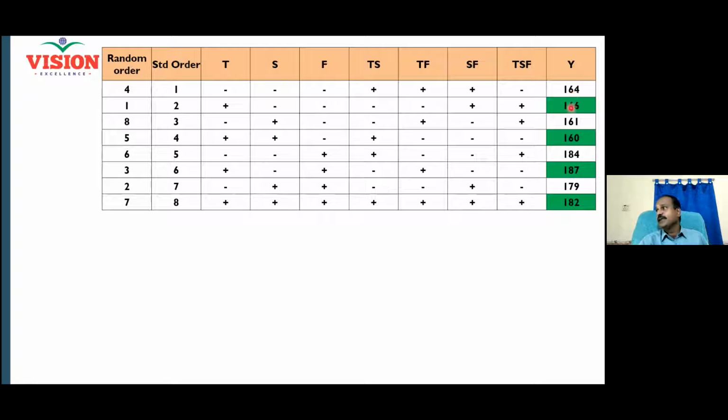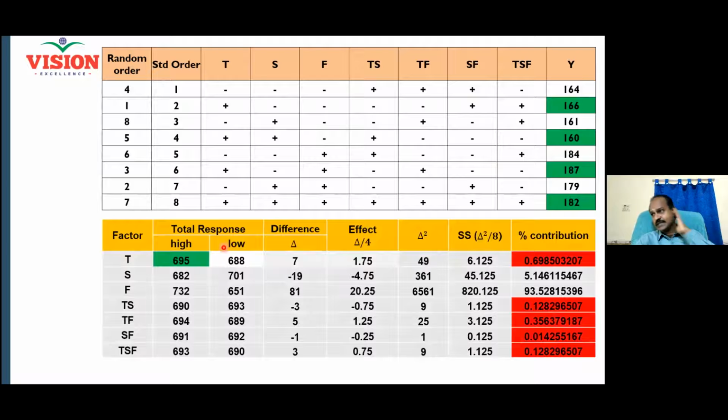Similarly, I got 8 readings, out of which the green color readings are the ones I highlighted only to simplify your understanding. Factor T is at high at 4 points, and those are highlighted in green. The white color readings are the responses when factor T is at low. Why are they highlighted? So that we can calculate the effect of T easily, without confusion. Now, the calculation comes here.